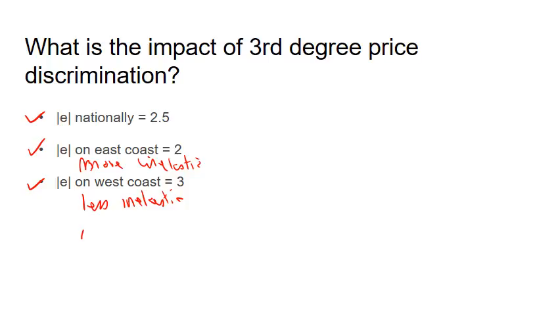Less inelastic is the same as more elastic, and more inelastic is the same as less elastic. Bottom line, folks on the East Coast are less responsive to changes in price than folks on the West Coast.